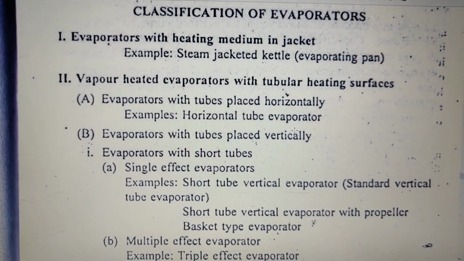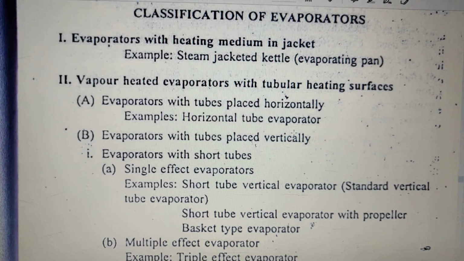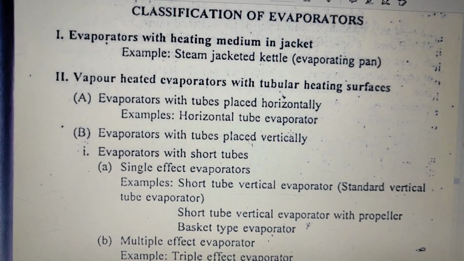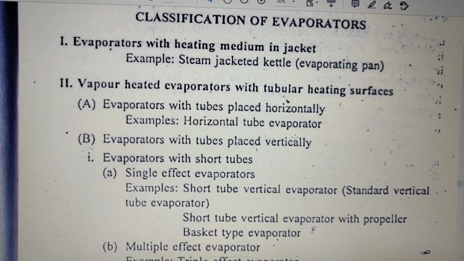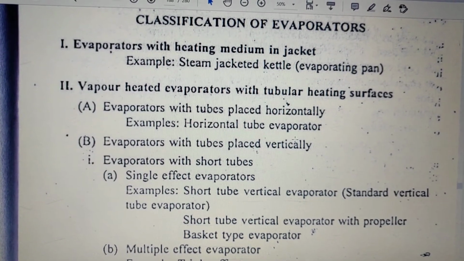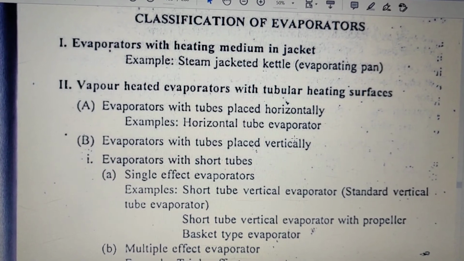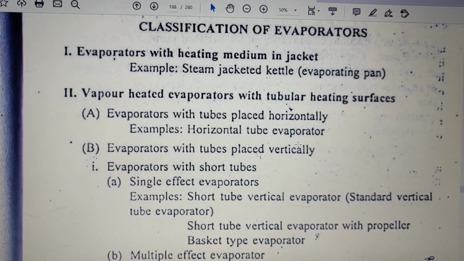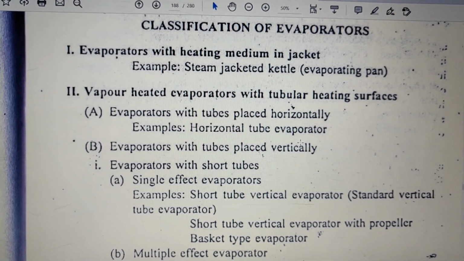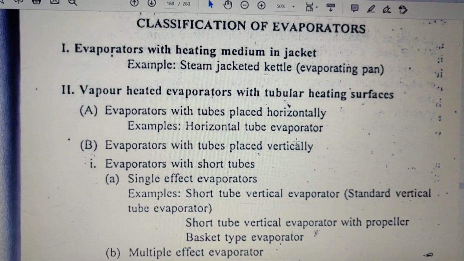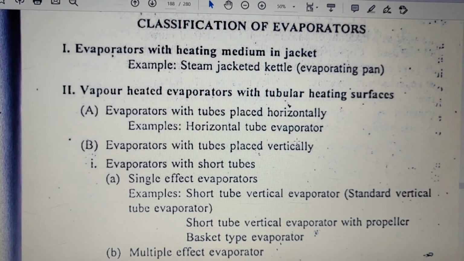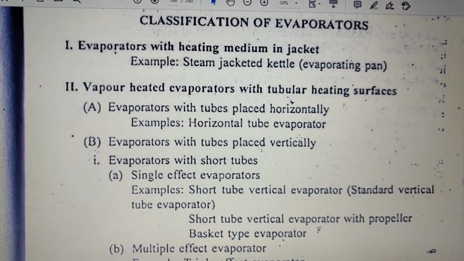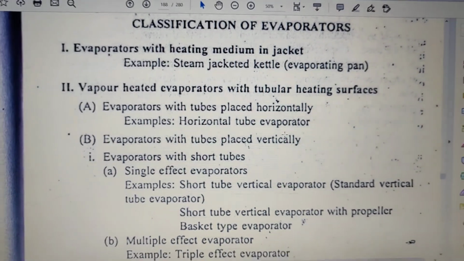First broad classification is evaporators with heating medium in jacket. That is, if you have jacketed kettles, like you have at home also, sometimes you have certain machines which have another coating in which you can put water as a heating medium. So here, evaporator with heating medium in jacket. So example is steam jacketed kettle, meaning steam, that is water, is put in the jacketed media, that is the outside coating. So example is evaporating pan. The instrument uses evaporating pan.